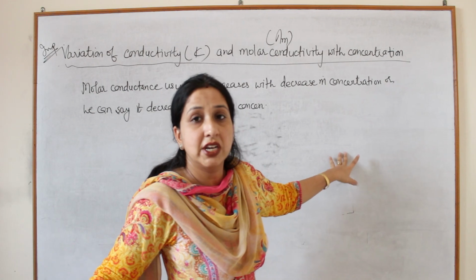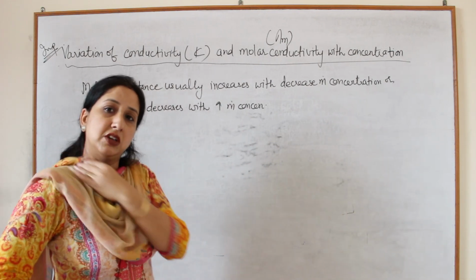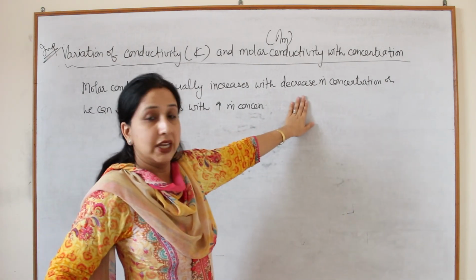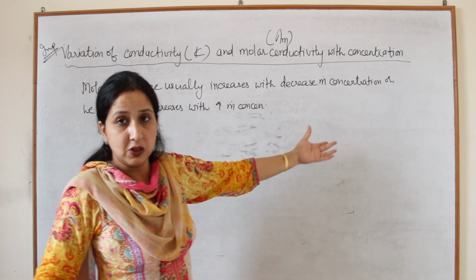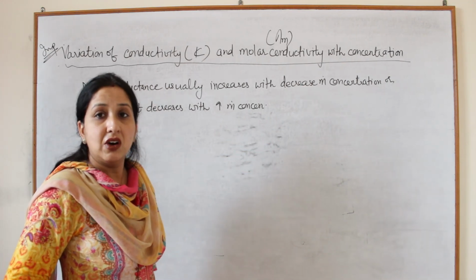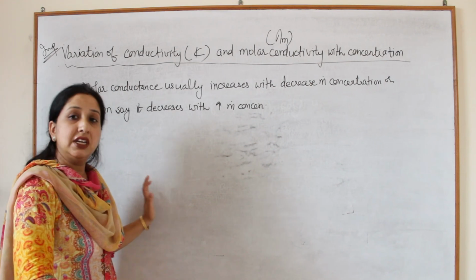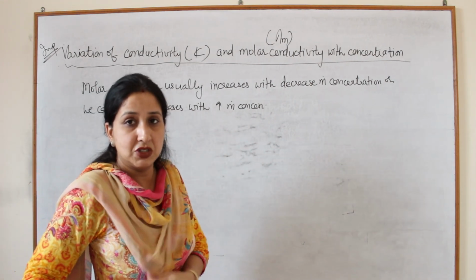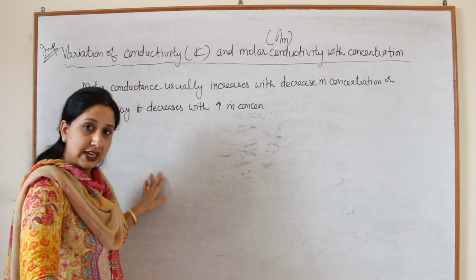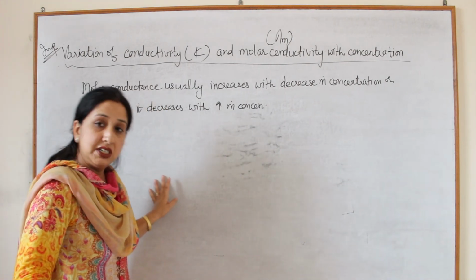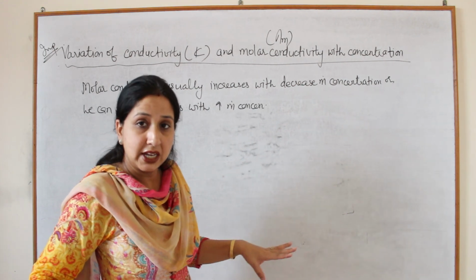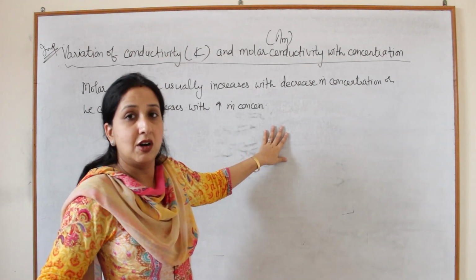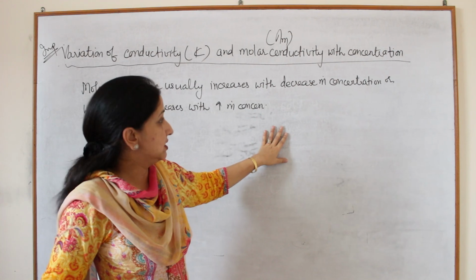Diluting means we are adding more and more water. So if we dilute the solution, the degree of dissociation increases, because we are talking about an electrolytic solution, and an electrolytic solution is that solution which undergoes breakage into ions upon the passage of electricity.